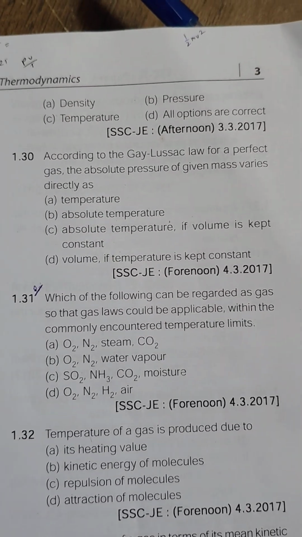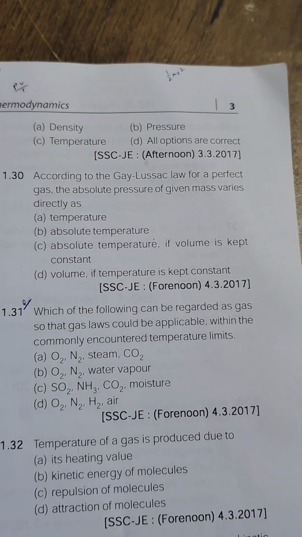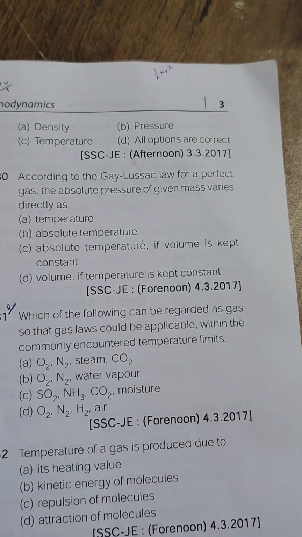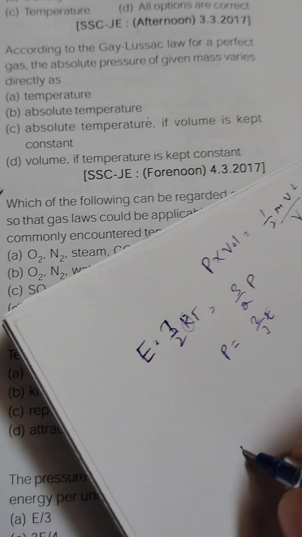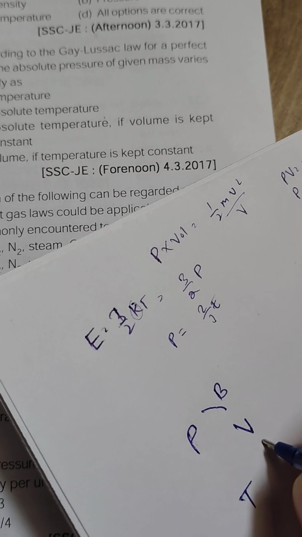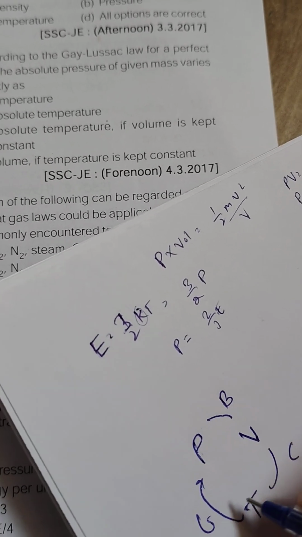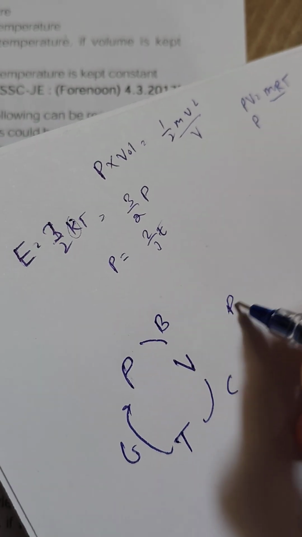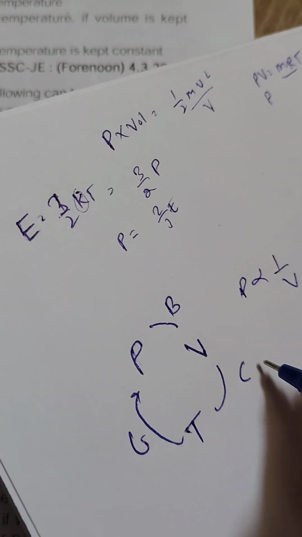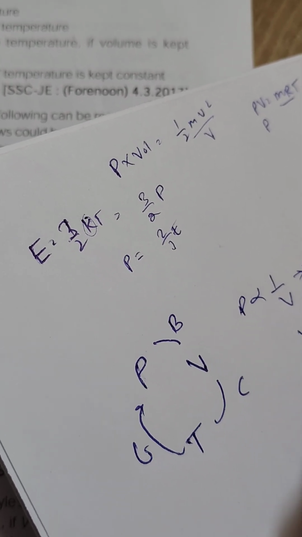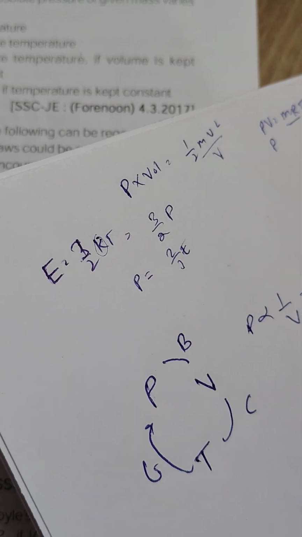According to Gay-Lussac's law, for a perfect gas, absolute pressure of a mass varies directly as... I already shared the tricks to remember Charles' law, Boyle's law, and Gay-Lussac's law. According to Boyle's law, pressure is inversely proportional to volume. According to Charles' law, volume is proportional to temperature, and according to Gay-Lussac's law, pressure is proportional to temperature.